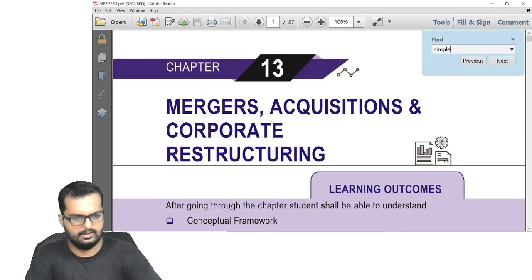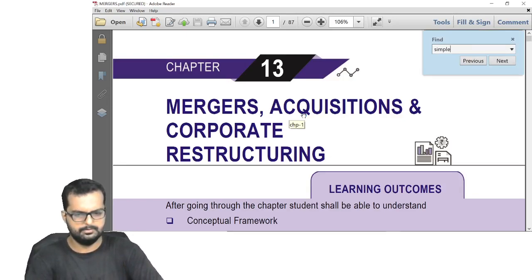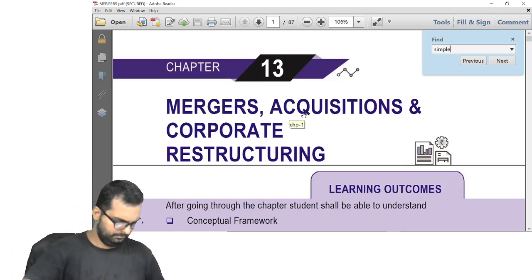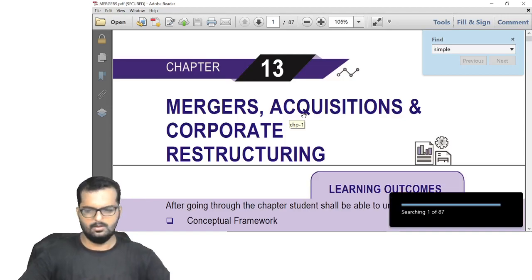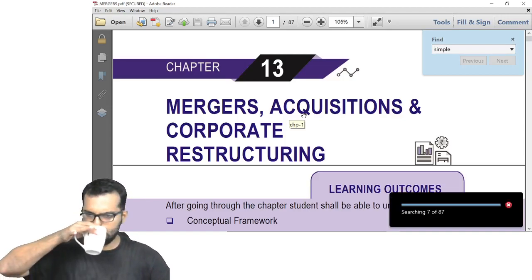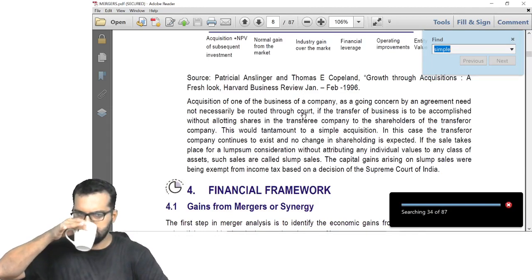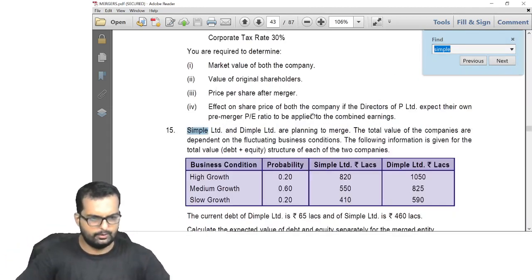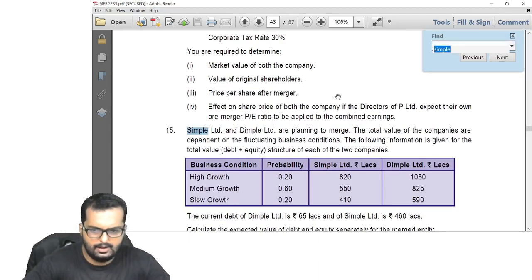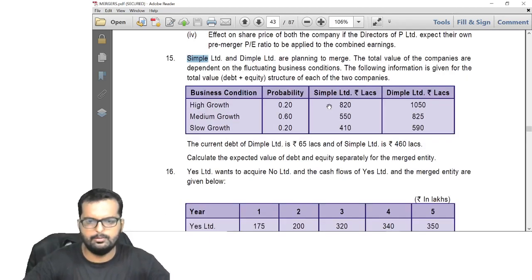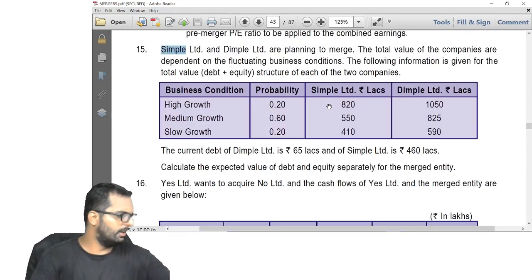I think we were stuck in a question called Simple and Dimple. Yes, this was a question where we stopped yesterday. I believe we completed question number 14, right? Everyone please take question number 15 now. I'll give you a minute's time. Can you please read through the question and understand the question?